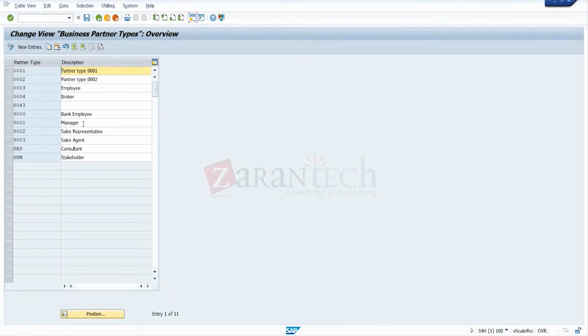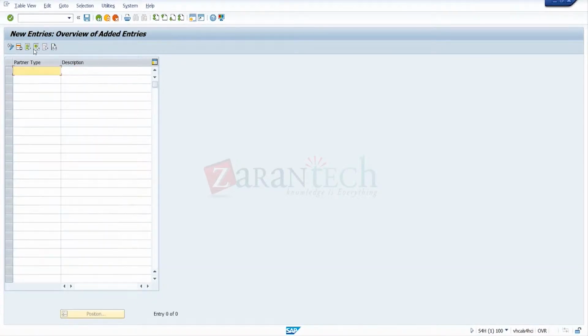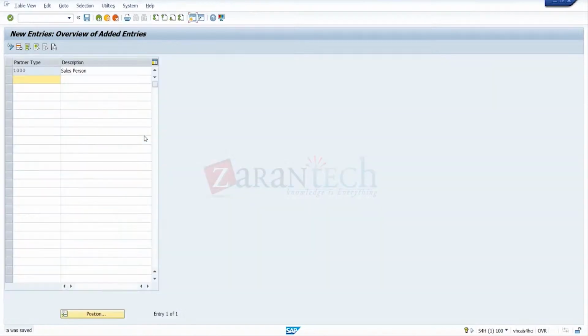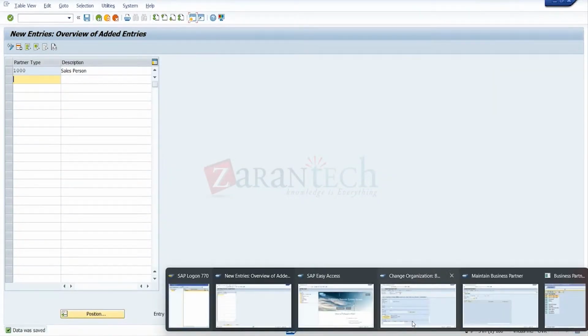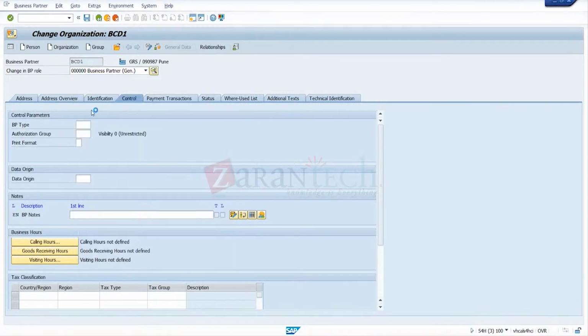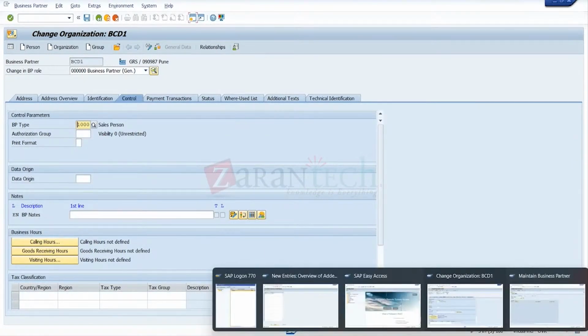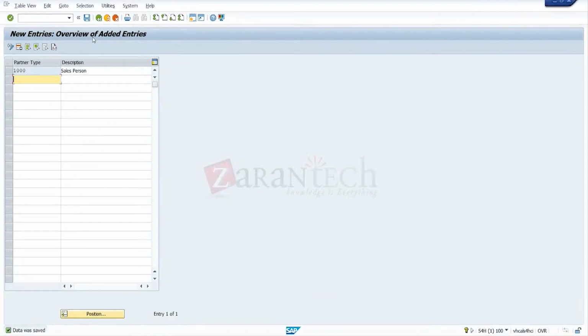If you want one more BP type, go to partner type, go for new entries. Give some code and some name, like salesperson, something like this. Save this. If you go to the BP configuration of the BP master, close and open, we'll get a new BP type. That is 1000 salesperson. Now you can see the field selection will change, because this BP type is mostly related to the field settings.